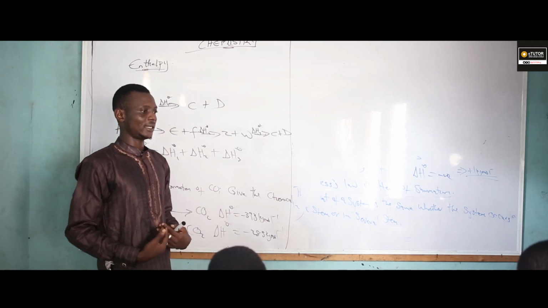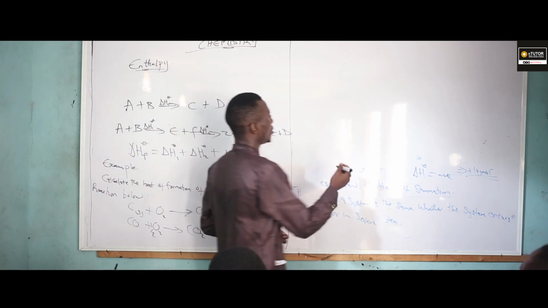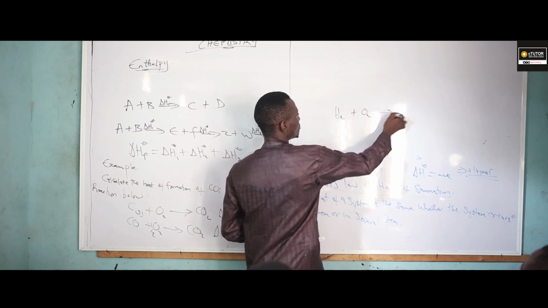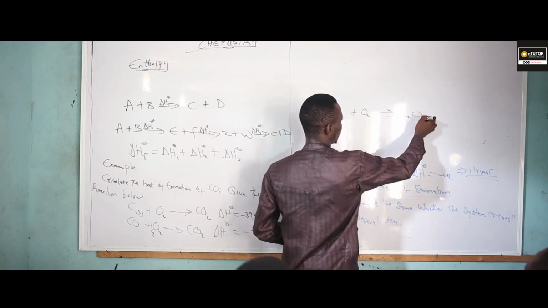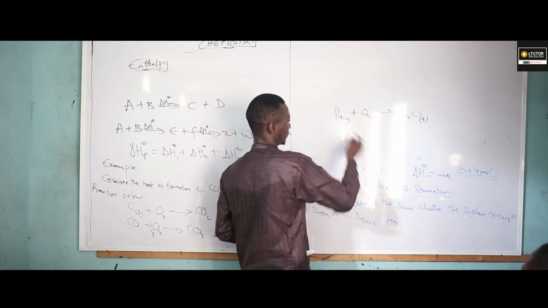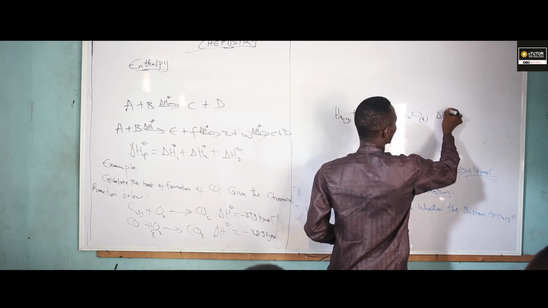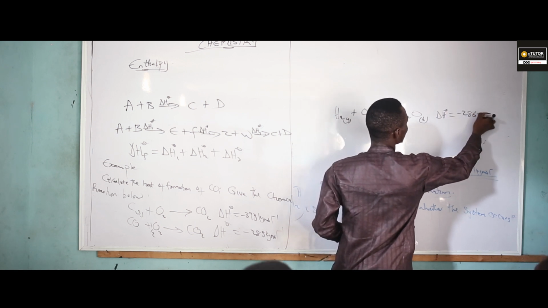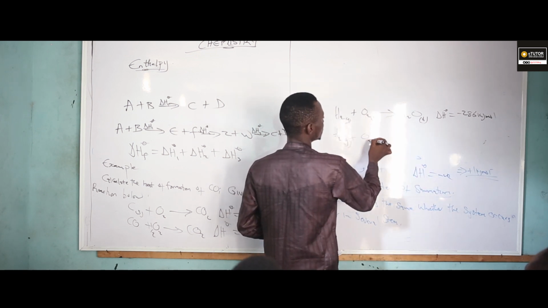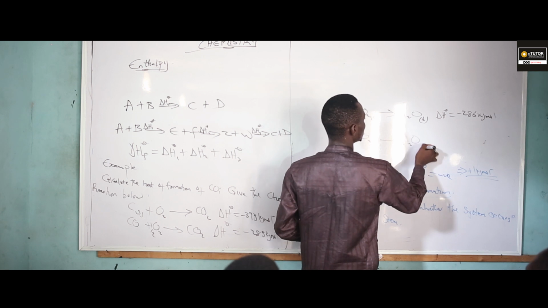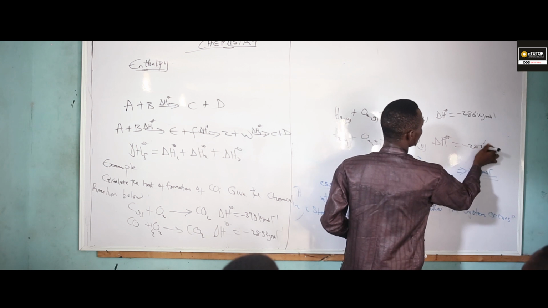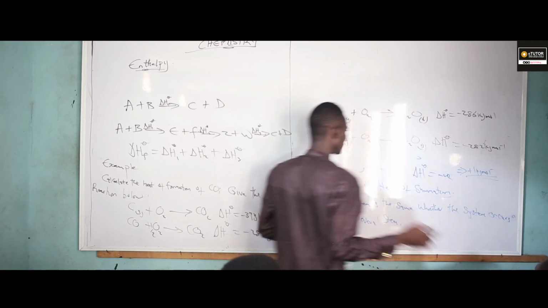Now let me give you this hint. The formation of water, that means H2 plus O2 to give H2O. Let me assume that this is liquid. For this, I think my delta H equals minus 286 kilojoule per mole. If you are forming H2 gas plus O2 gas to give me H2O gas, delta H for this is minus 282 kilojoule per mole.